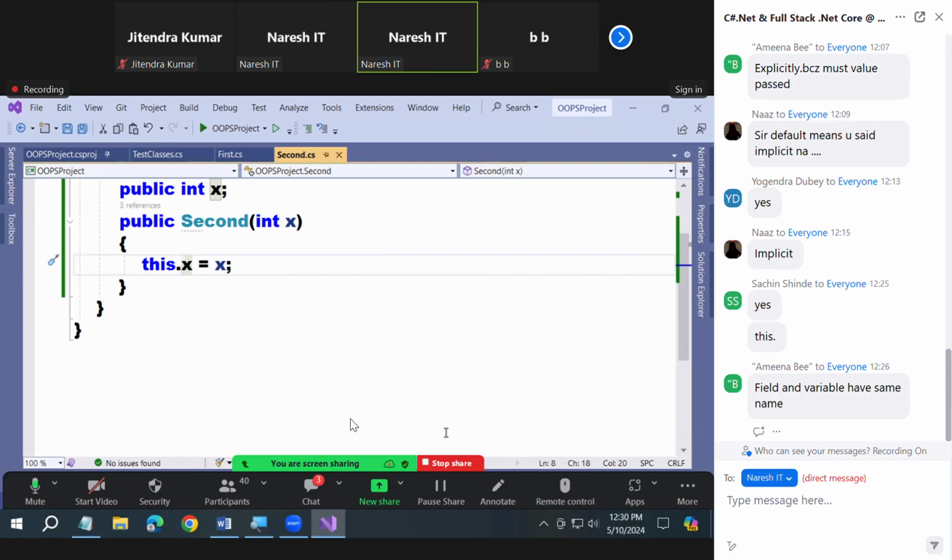If the variable name and field name are same, it is always user friendly. Understood or not? Always it will be user friendly to understand. A value is going to be assigned to A now. B value is assigned to B now. C value is assigned to C. Like this, you can understand it very clearly.